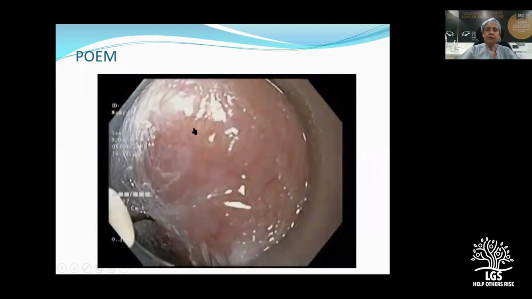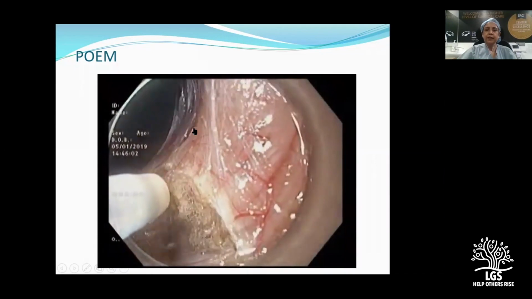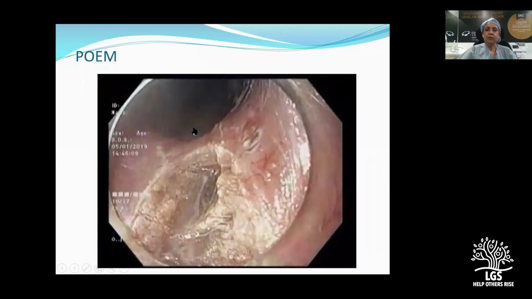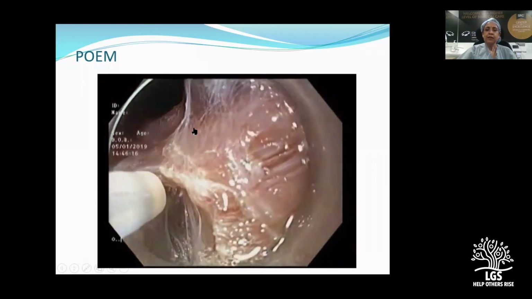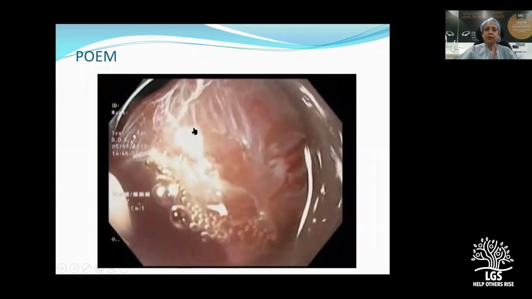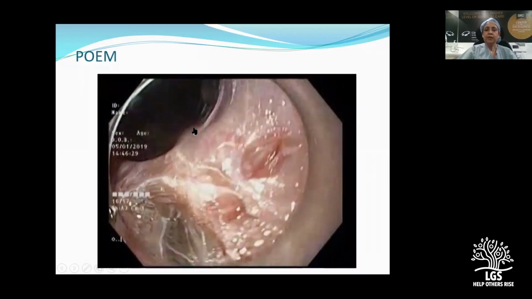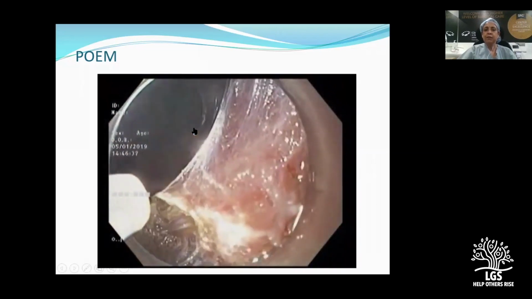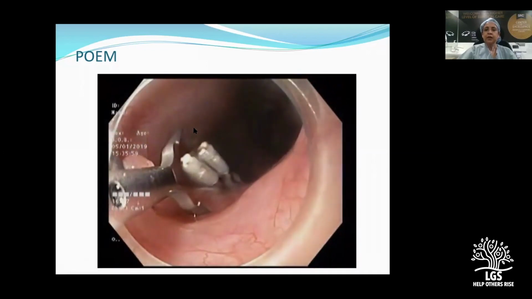So this is very helpful for type 1 and type 2. You can see they are splitting the circular muscle fibers only, not going to the longitudinal fibers. This is very helpful for type 1, type 2 achalasia, but the downside is that you cannot do a fundoplication. So they may end up with some degree of reflux. If it's severe, then they may need to undergo a fundoplication later. And those are the mucosal clips which they are putting at the end of the procedure.